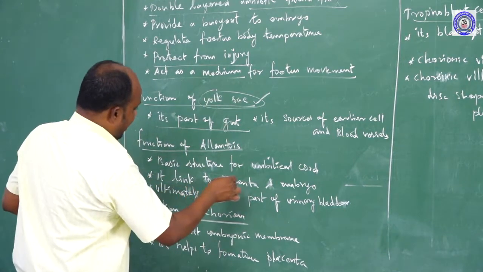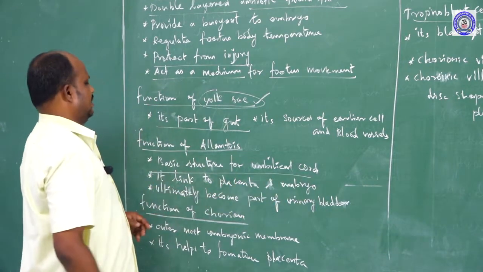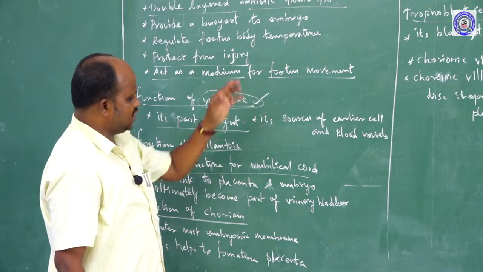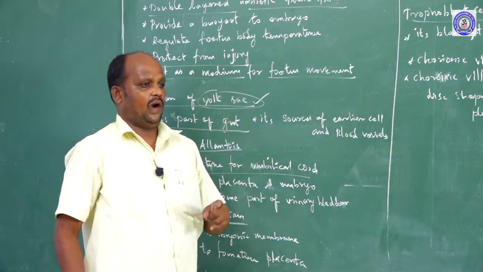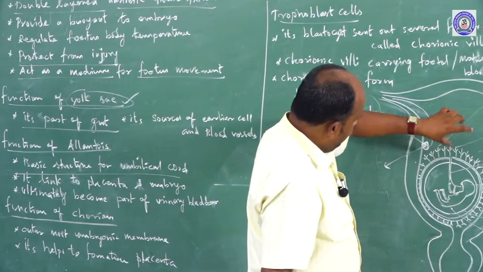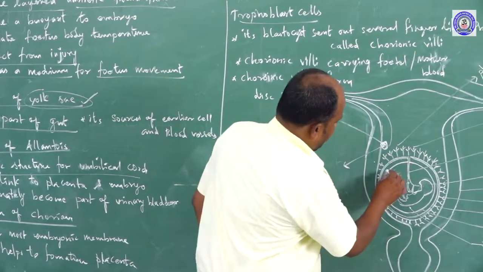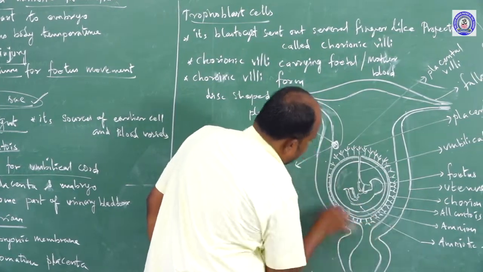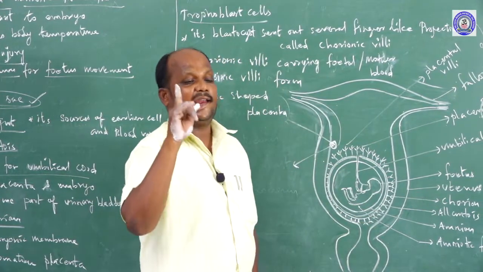The next one is the allantois membrane, which is the basic structure for the umbilical cord. What is the meaning of umbilical cord? See, this is the uterus, and inside is the embryo. In the outermost structure, the blood vessel layer is called the placenta. The placenta is a connective tissue.